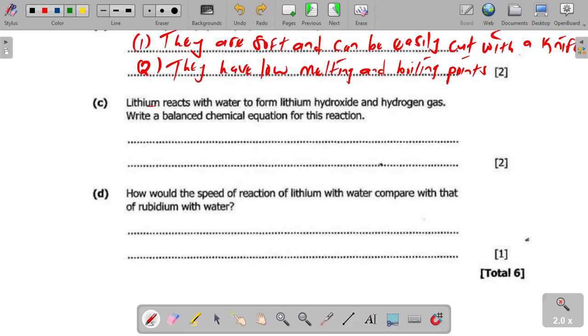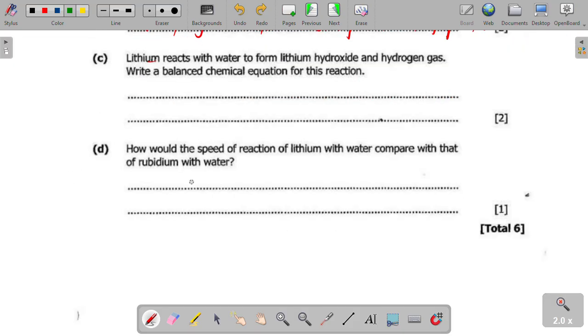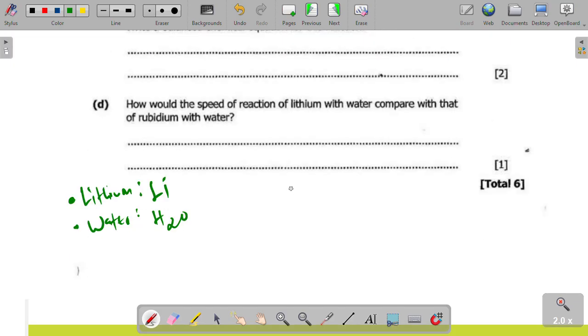Are we together? So we have lithium, denoted by Li, and then we have water, denoted by H2O.